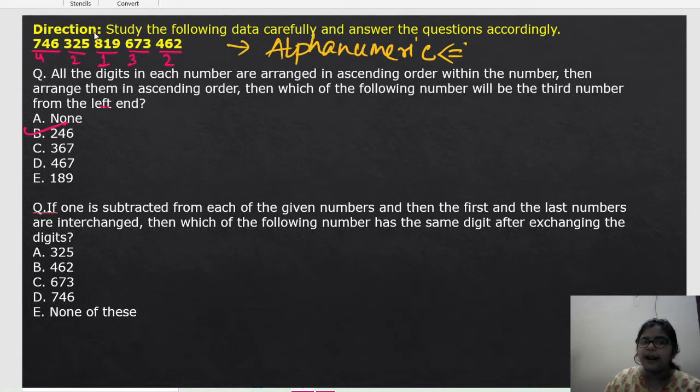Now if we arrange each number in ascending order, the first digits will be this one, this one, this one, this one, this one. These are all the first digits. Now if we again arrange it in ascending order, then this will be first, then second can be this one or this one, third will be this, fourth will be this.